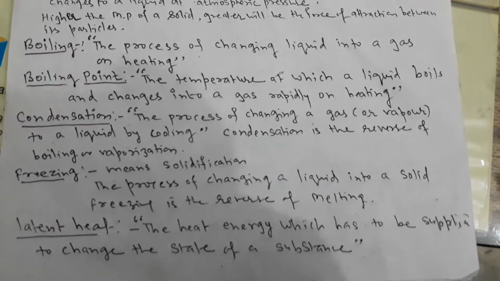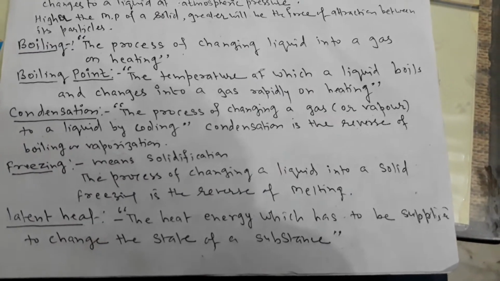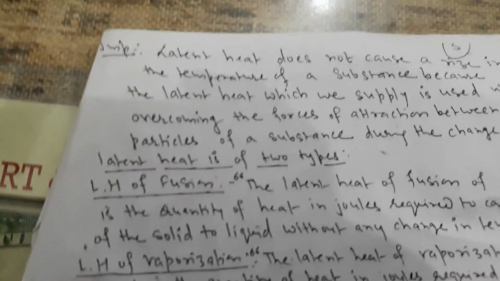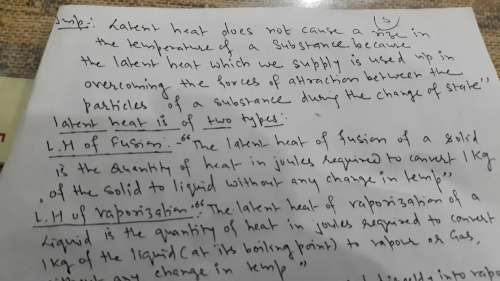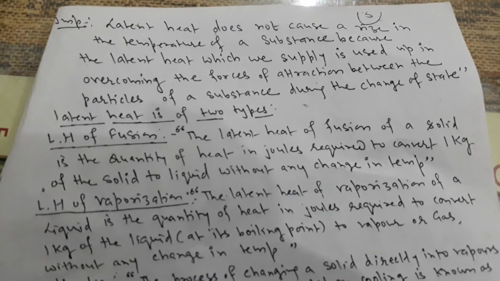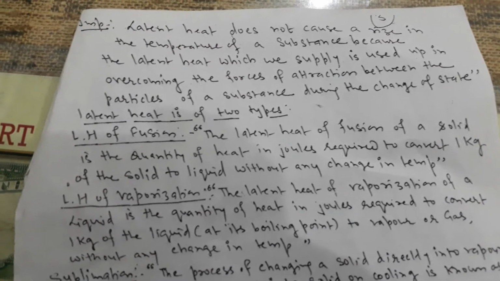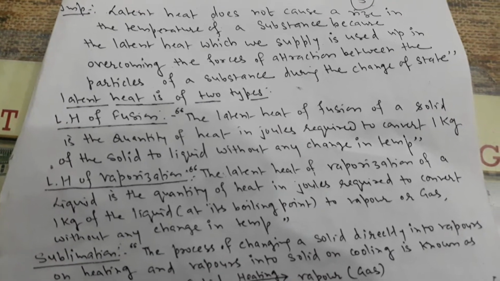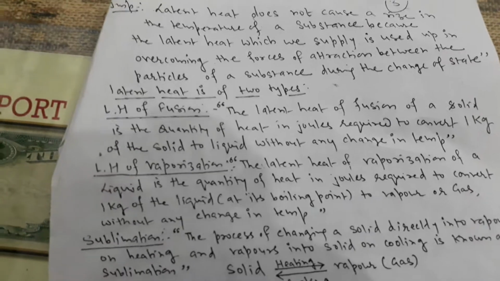Latent heat: the heat energy which has to be supplied to change the state of a substance. Now, the important part. Latent heat does not cause a rise in the temperature of a substance, because the latent heat which we supply is used up in overcoming the forces of attraction between the particles of a substance during the change of state. Latent heat is of two types.